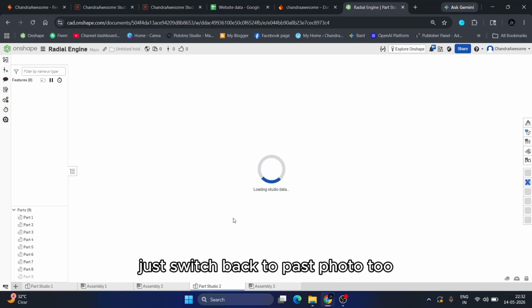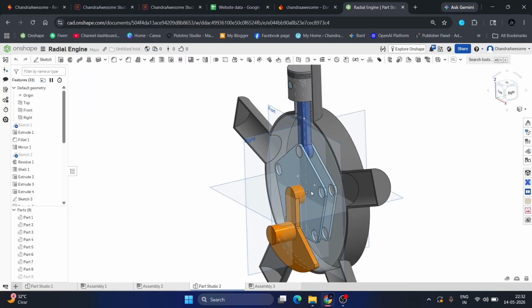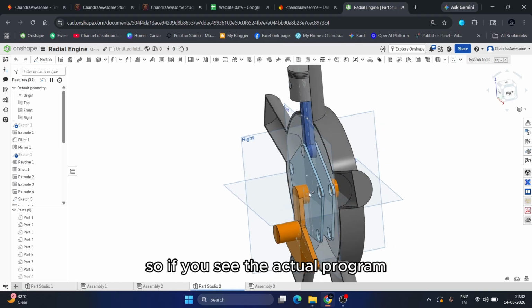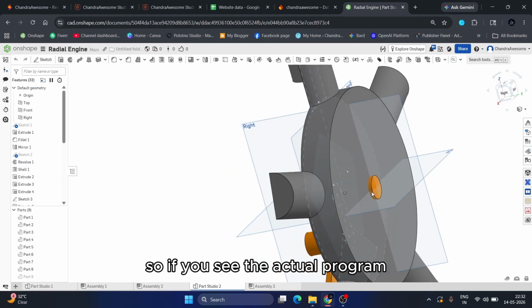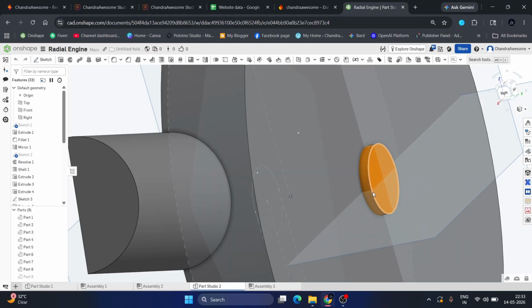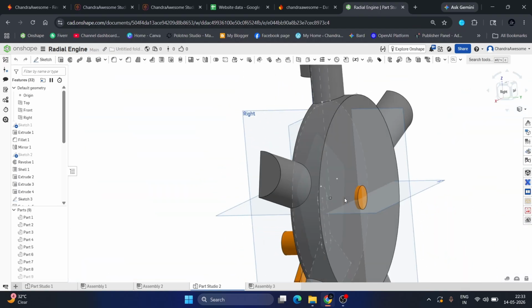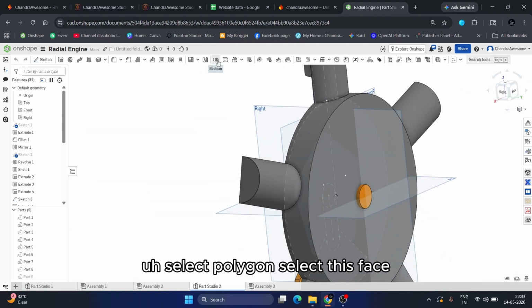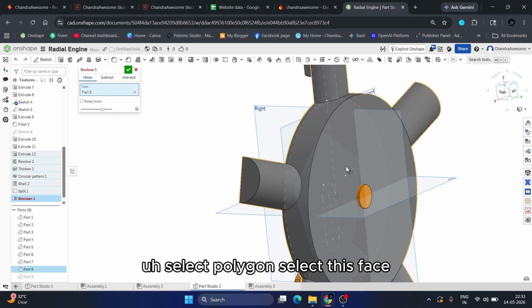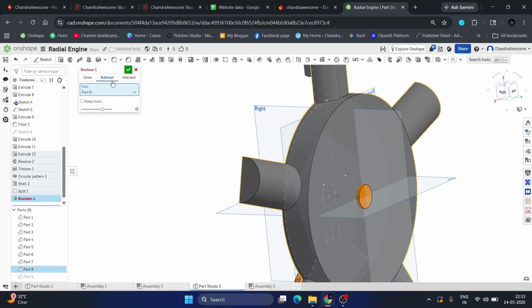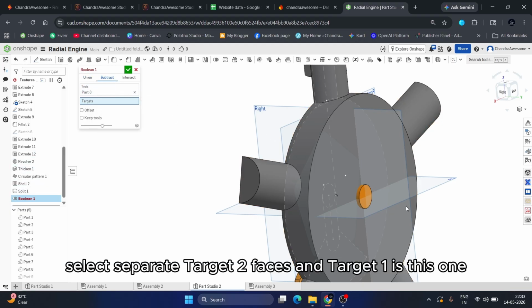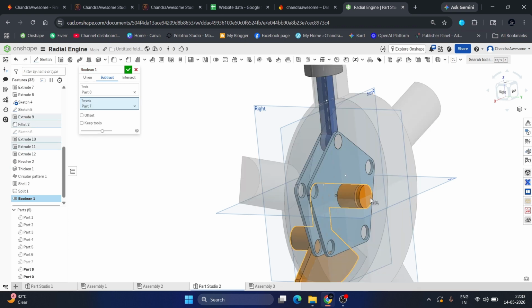Just switch back to Part Studio 2. So if you see the actual diagram, let's do one thing. Select boolean, select this space, select subtract, the tool is this and the target is this one.